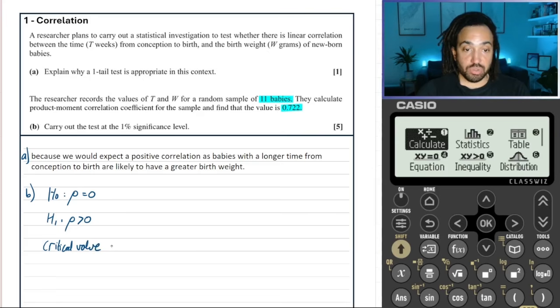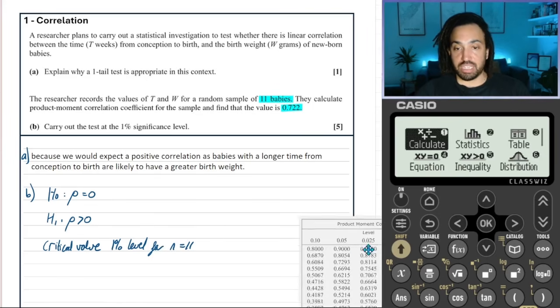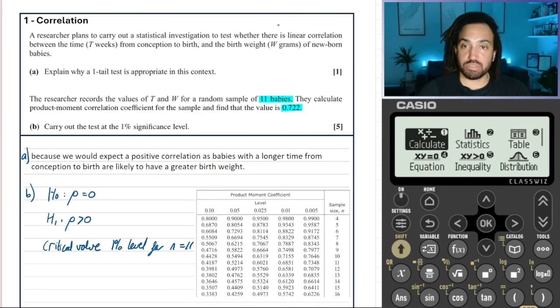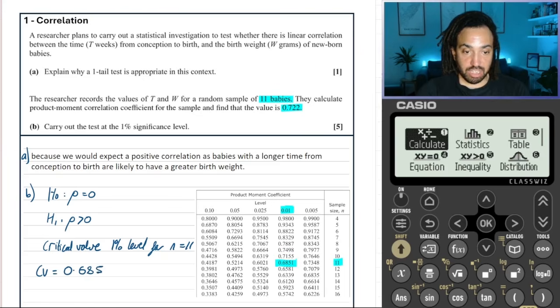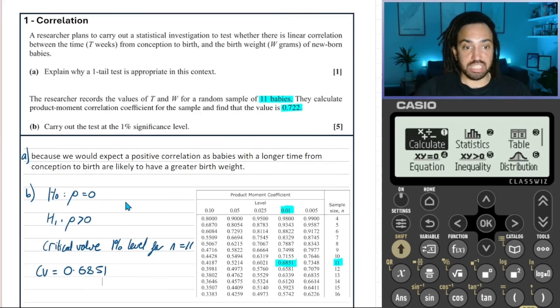And we need to use a 1% significance for n is equal to 11. Okay, so let's grab the book here and turn to the correct page, and this is a little screenshot of that page, and we are looking at a 1% and we are looking at 11 sample size. So there is where that row and column intersect. So we can say critical value is equal to 0.6851.